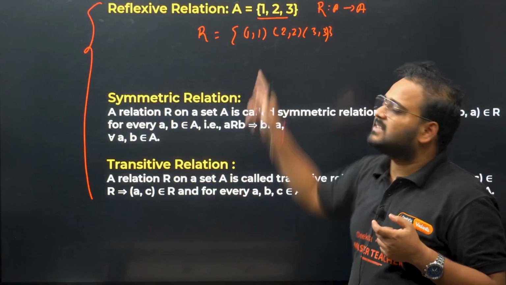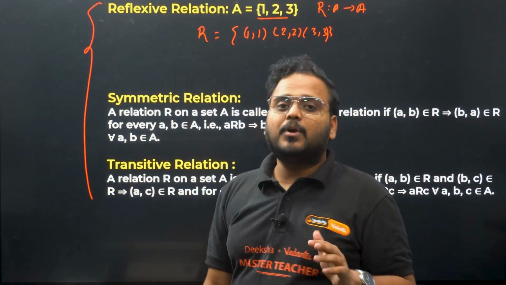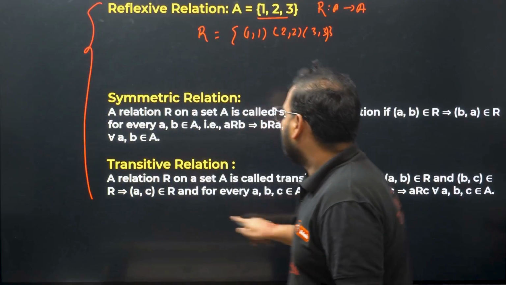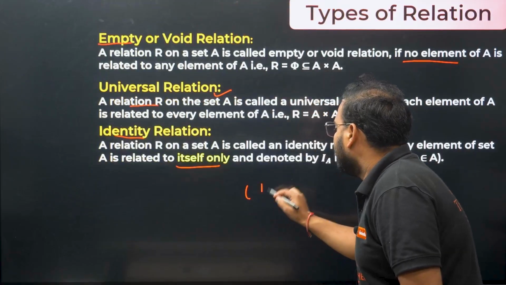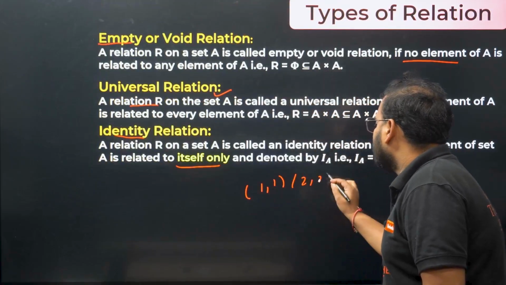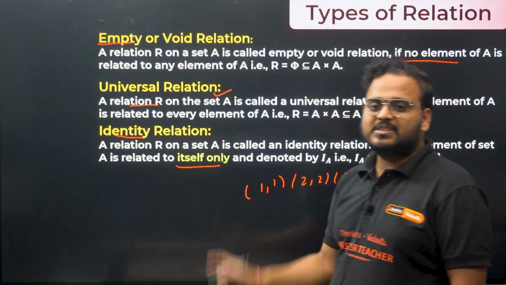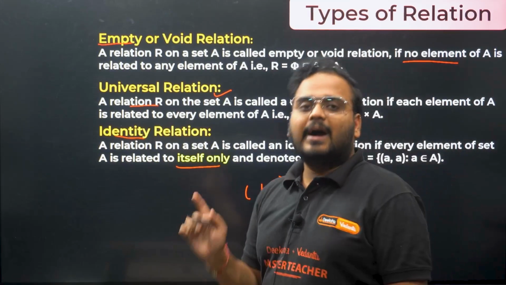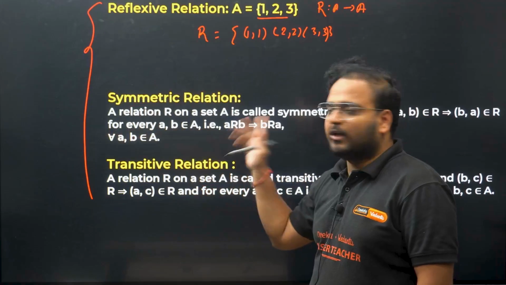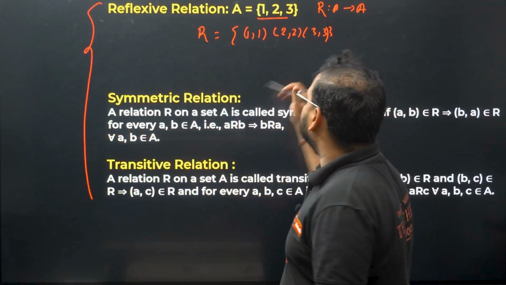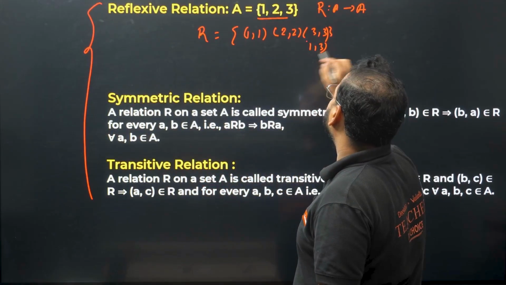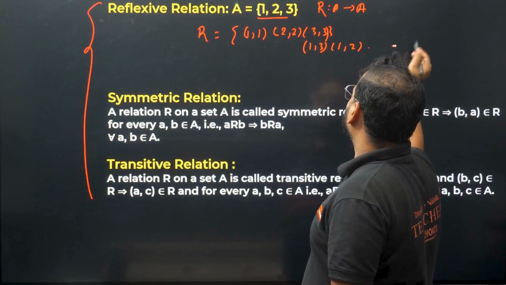Isn't this the same as this? Something similar but not the same, because in the case of identity we must have only (1, 1), (2, 2) and (3, 3). That is the end of the relation. This has to be the example of an identity relation defined on the set {1, 2, 3}. But in reflexive I can also have (1, 3), (1, 2) or other elements.